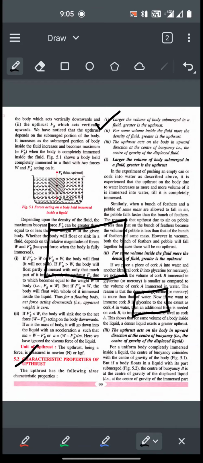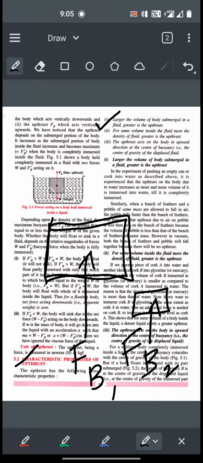Both are made of plastic, but since this plastic mug has a bigger volume, it experiences a greater upthrust. Let me call these FB1 and FB2. FB1 is the upthrust experienced by the bigger plastic mug, and FB2 by the smaller one. So FB1, the upthrust on the body with bigger volume, is greater than FB2.